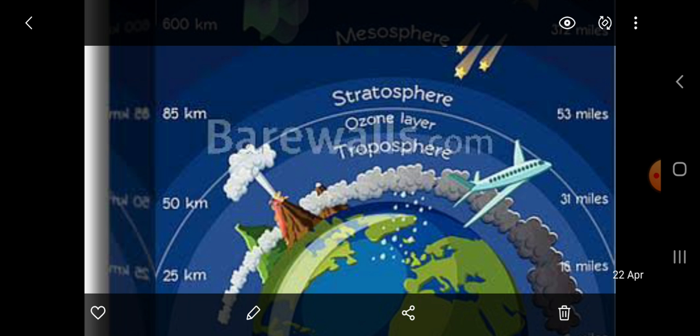Okay, so these are the four layers of atmosphere. The first one is troposphere, stratosphere, mesosphere, thermosphere. Okay, so in thermosphere we have ionosphere and exosphere.